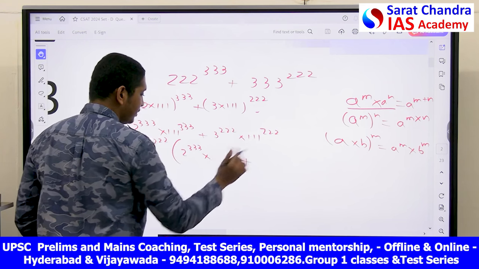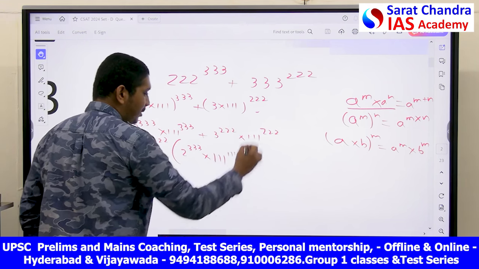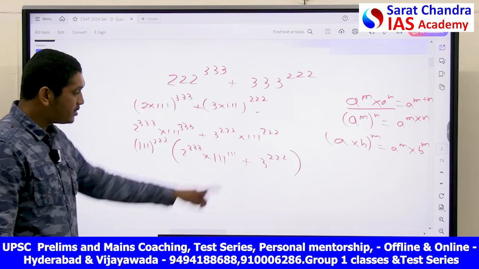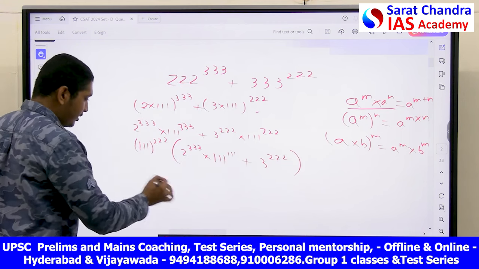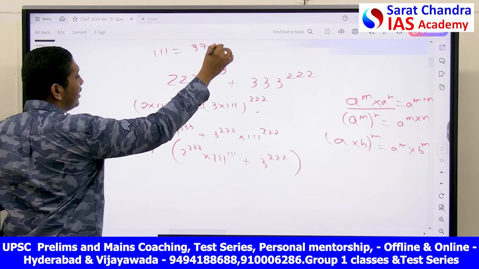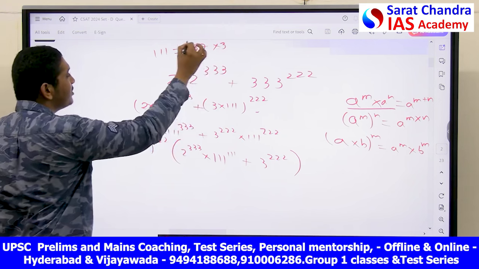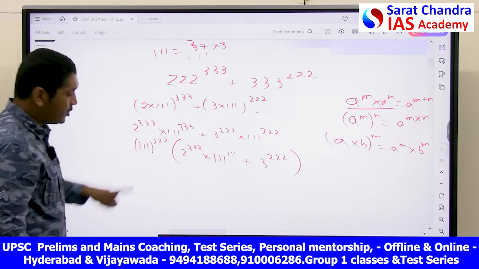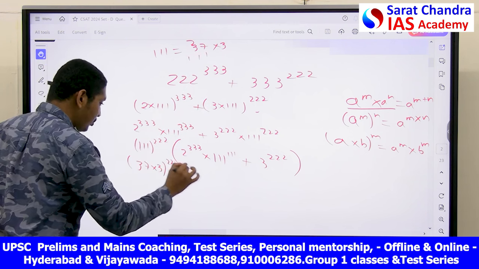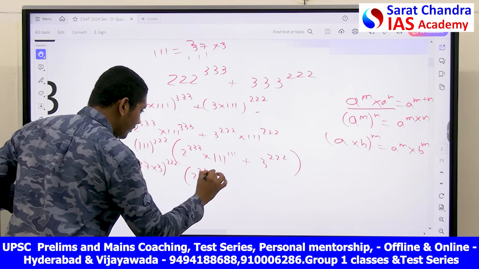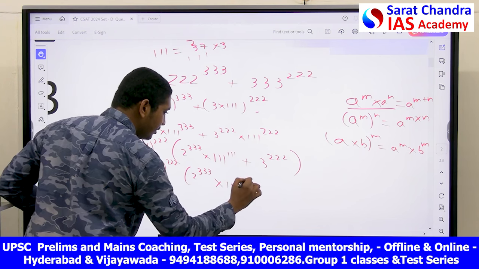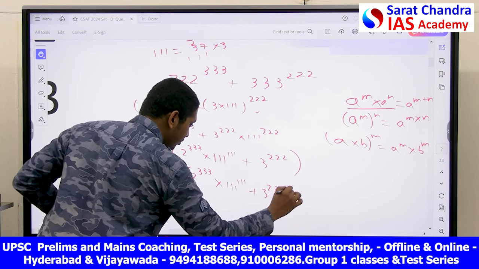Plus 111 power 111 plus what you left here? 3 power 222. This is what you are left with. Now you can write 111 as 37 into 3. You can see that 3 sevens are 21, 3 threes are 9, 11. So you can write 111 as 37 into 3, giving 111 power 222 times 2 power 333 into 111 power 111 plus 3 power 222.